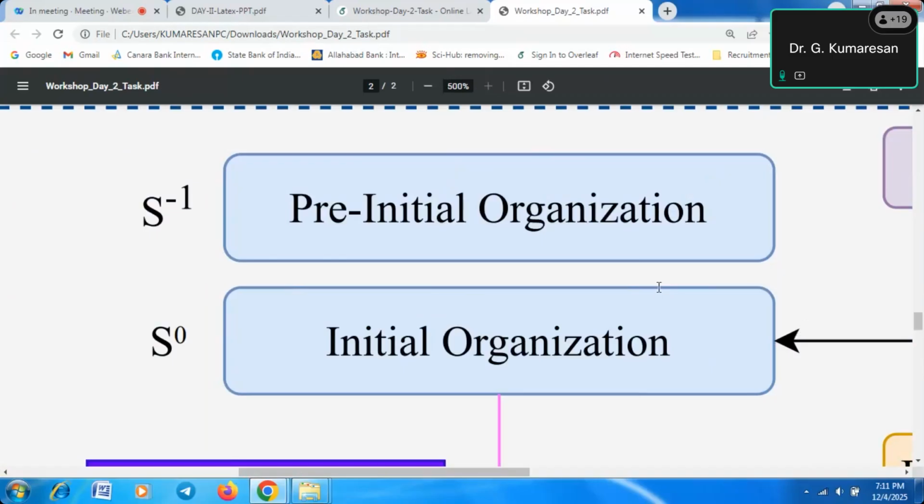If you are taking a printout, that quality is entirely different from a normal printout. So these are all the advantages. If you are writing an article, what is the first task the admin will do? They will check the clarity of figures and tables. They will check the proper citation and references. If everything is perfect, including the format, then only they will send it to the editor in chief.